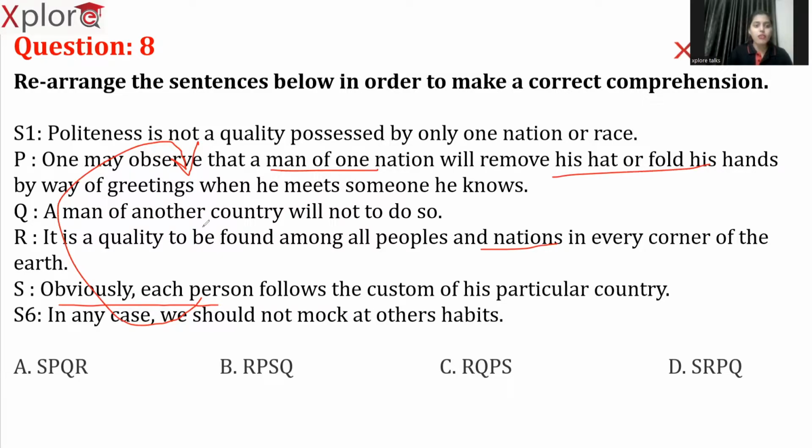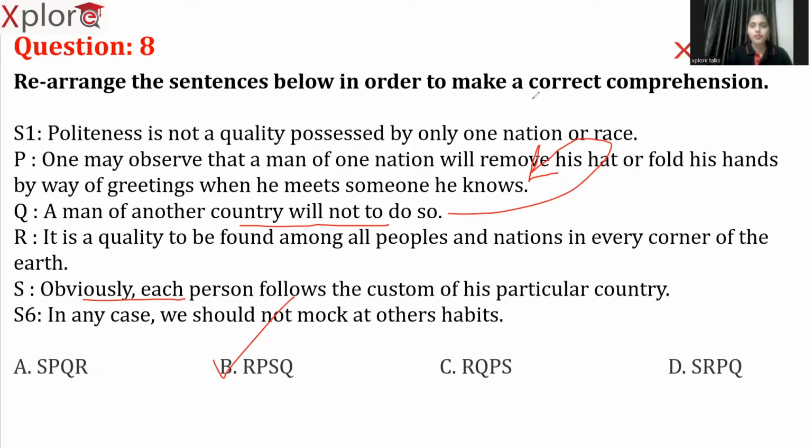Now, a man of another country will not do so. This statement is contradicting the previous statement which is given here, right? So, Q is not the third statement. So the right answer is B. As Q is actually contradicting with P. Now, P and S is the same sentence. Here we have elaborated P in S. That's it.